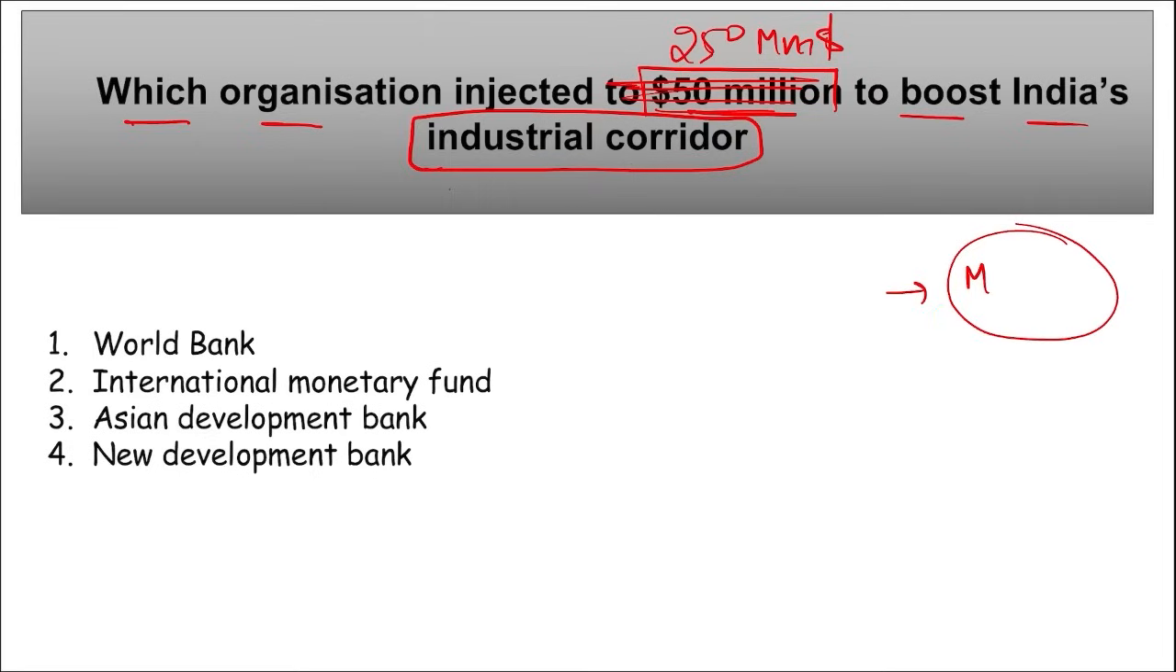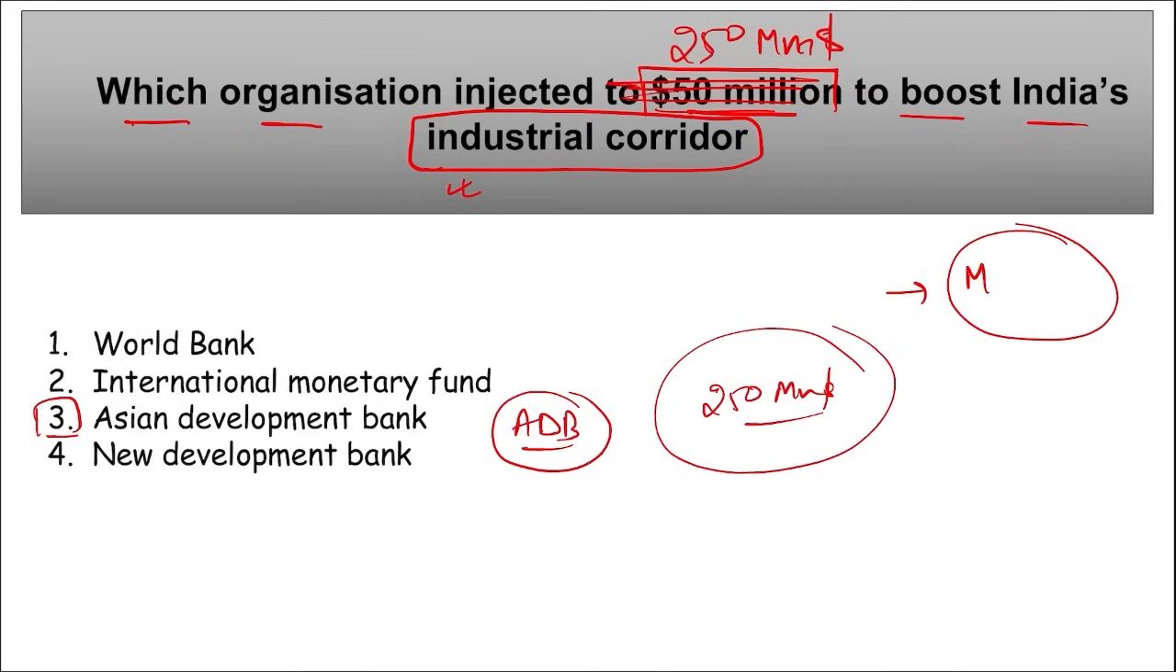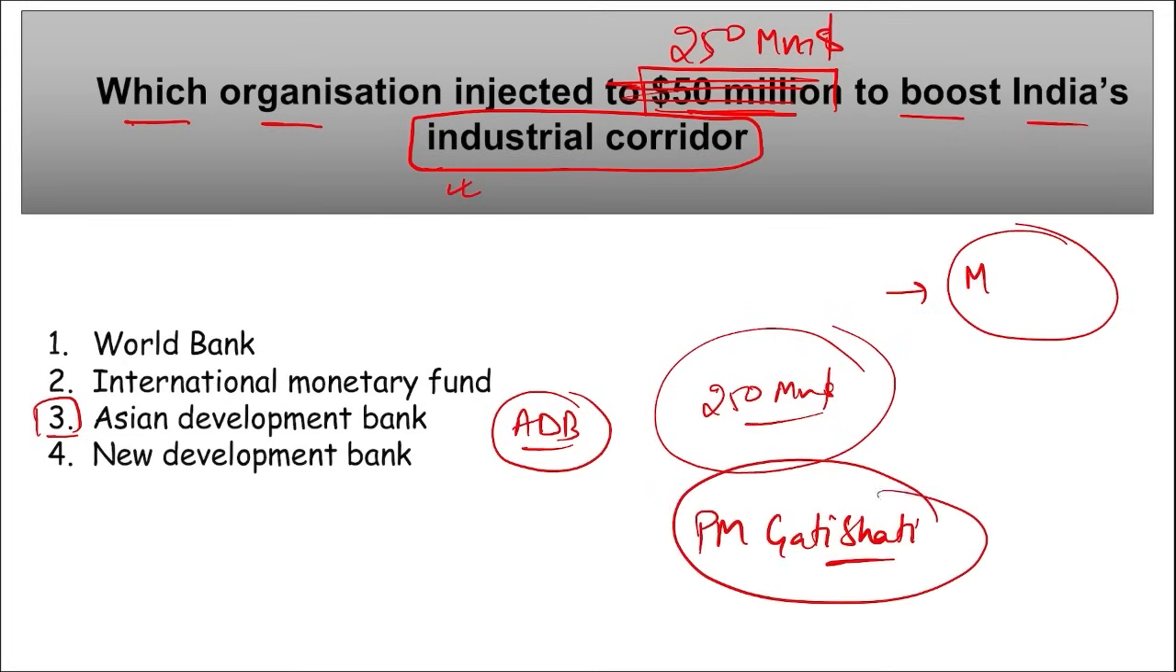For the same reason, to enhance the development of India's industrial corridor, it was the Asian Development Bank, right? They have recently approved and injected a $250 million loan to boost India's industrial corridor. Right, mark this. Also remember, this funding program will support the multimodal logistic program under PM Gati Shakti. Right, and what is PM Gati Shakti? It is your master plan for multimodal connectivity.